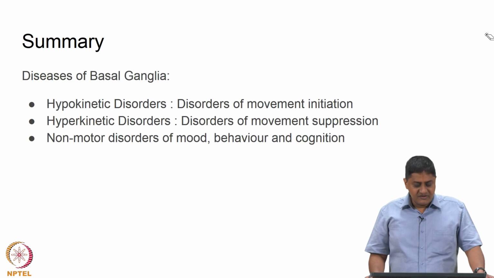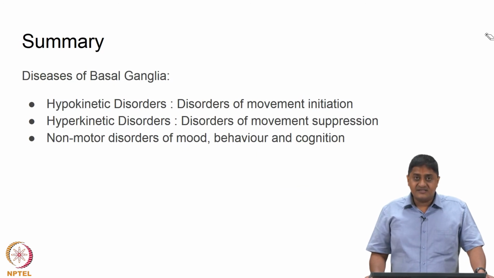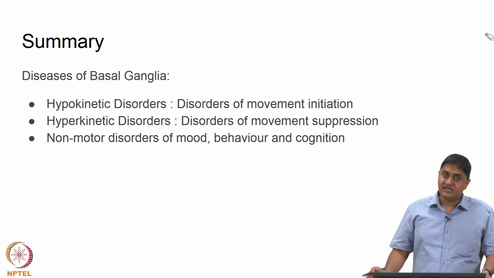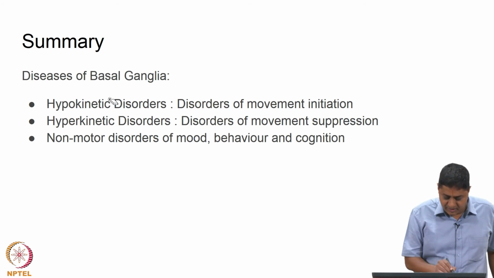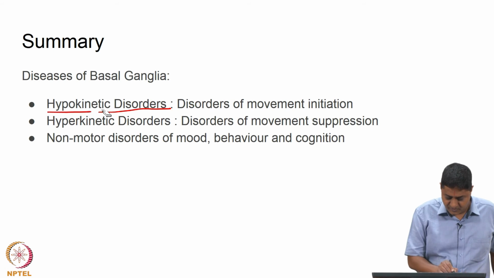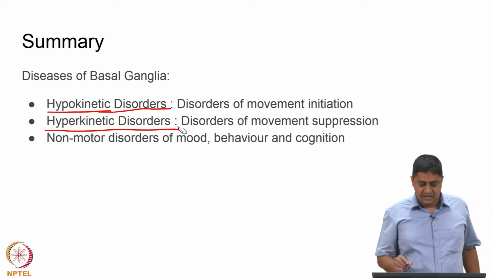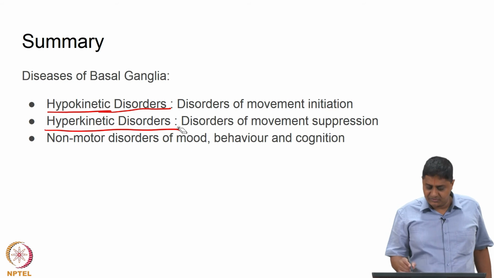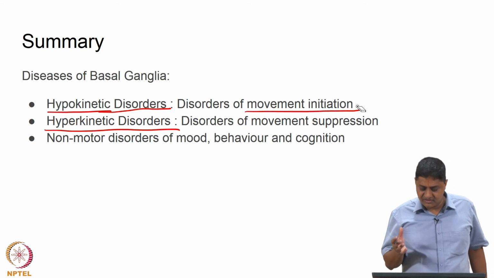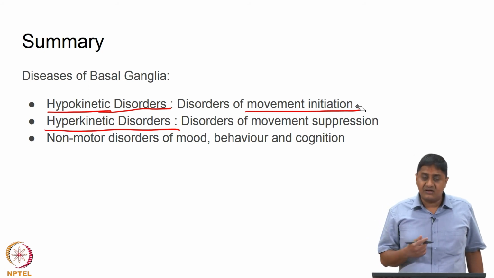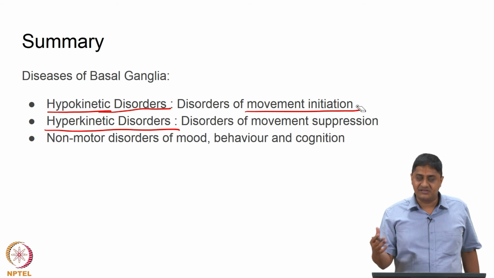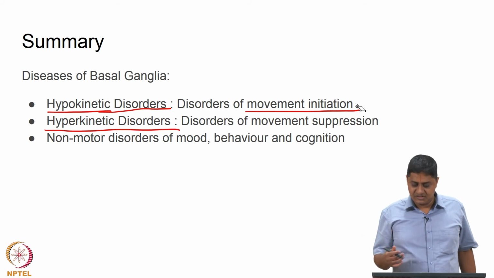So, in summary, we have seen that the movement related diseases of basal ganglia can be divided into two types, the hypokinetic diseases and the hyperkinetic disorders. In the hypokinetic case, the person wants to do something, but he is not able to do it. So, there is a disorder of movement initiation, and in the hyperkinetic case the person does not want to do something, but is doing something that is not wanted, such as dance like movements or choreiform movements, like Huntington's chorea, right.